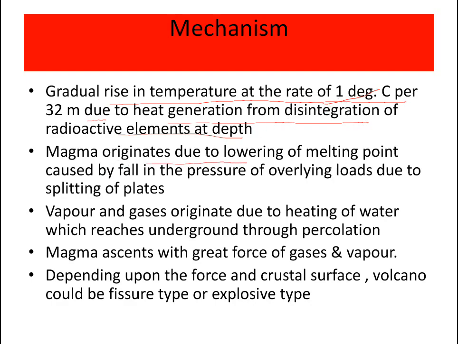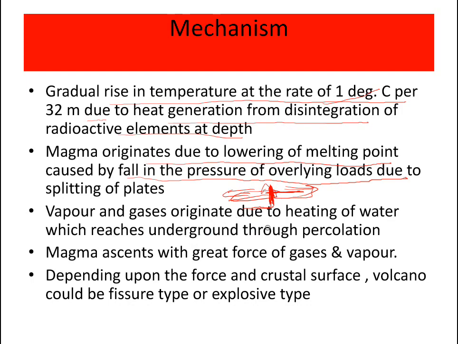Magma originates due to lowering of the melting point, caused by a fall in the pressure of overlying loads due to splitting of plates. Suppose here one plate is there, and this single plate is getting split. If this moves this side and this moves this side, the pressure changes here. Due to the fall in this pressure, the melting point decreases. When the melting point decreases, and the temperature is also very high inside, the magma can rise easily.